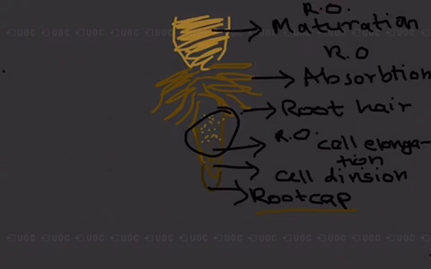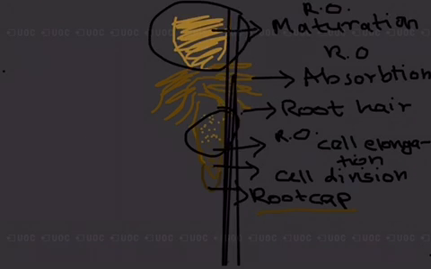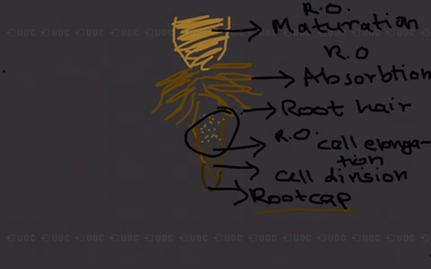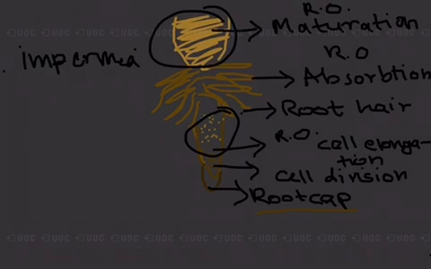And then comes the region of maturation. It forms the major part of the root, and the outermost layer of this region has impermeable cells. So it does not allow water or anything to pass through.